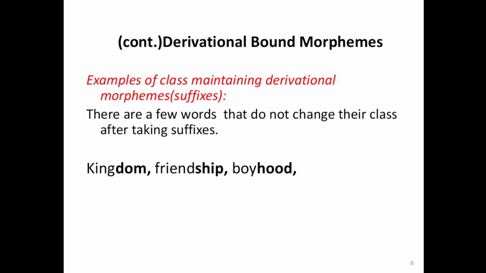There are a few derivational morphemes that maintain their class. It means they don't change their part of speech after having suffixes as morphemes. For example, kingdom. King is a noun. After adding the suffix dom, it retains its previous form, noun, as kingdom. So friendship is a noun. Friend is also a noun. Boy is a noun. And boyhood is also a noun.